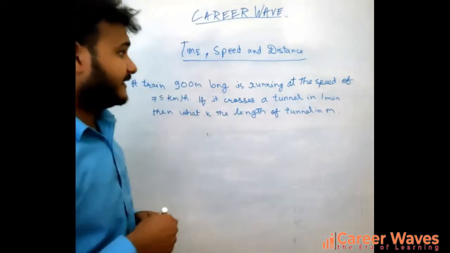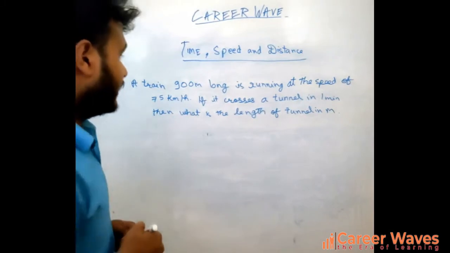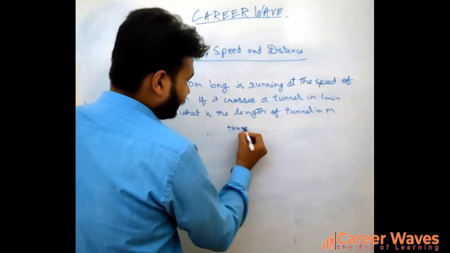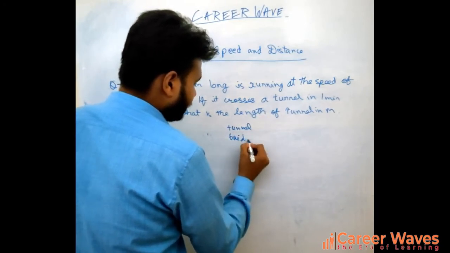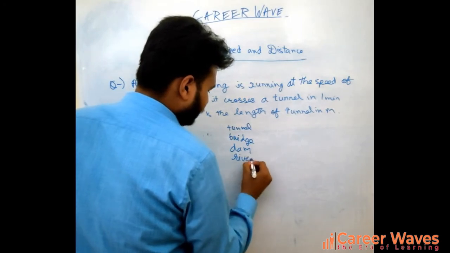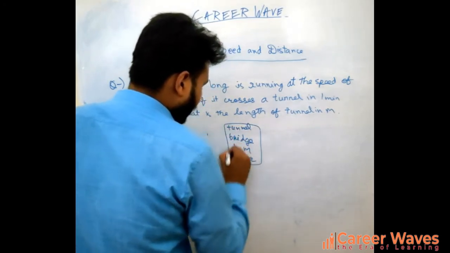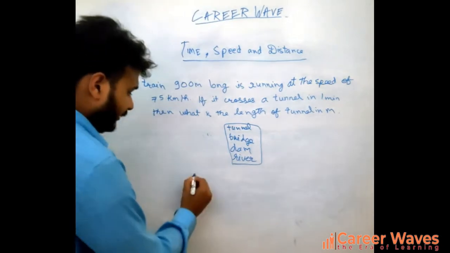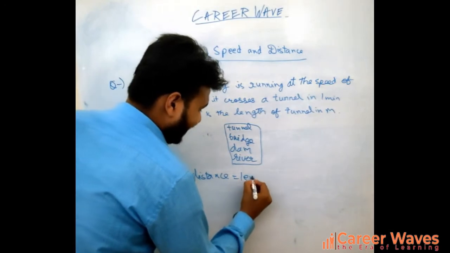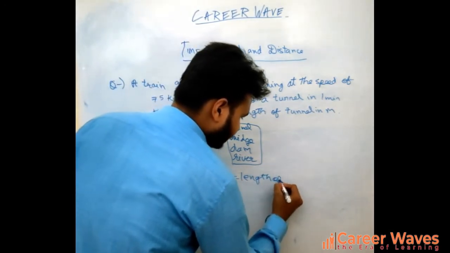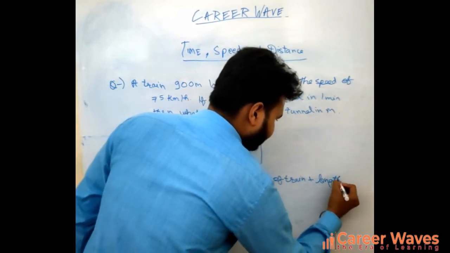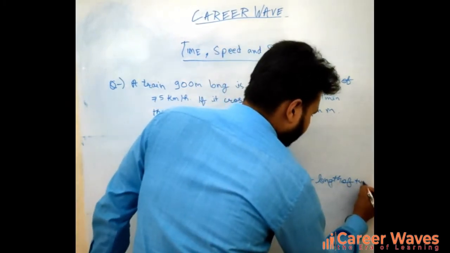So in all these cases, when the distance is not given and a train is crossing either a tunnel, bridge, dam or river, our distance will be nothing but length of the train plus length of the tunnel.